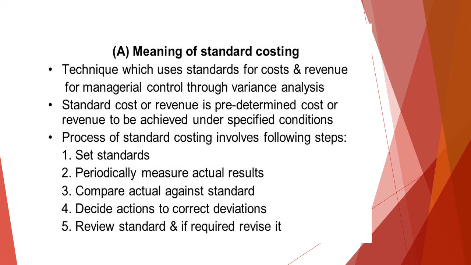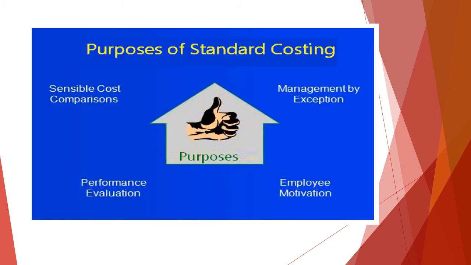So I repeat the process involved in standard costing. Standard costing is a technique where we try to ascertain the predetermined cost or revenue, based on some specific conditions. And the steps are: first we set the standard. Then we periodically measure the actual results. Then we compare actual with the standard result. Suppose if it is okay, then we decide the actions. And if there are any issues, we try to correct the deviation. So why is there a deviation? If there is a deviation, then we have to review the standard. And if you want, we can even revise the standard.